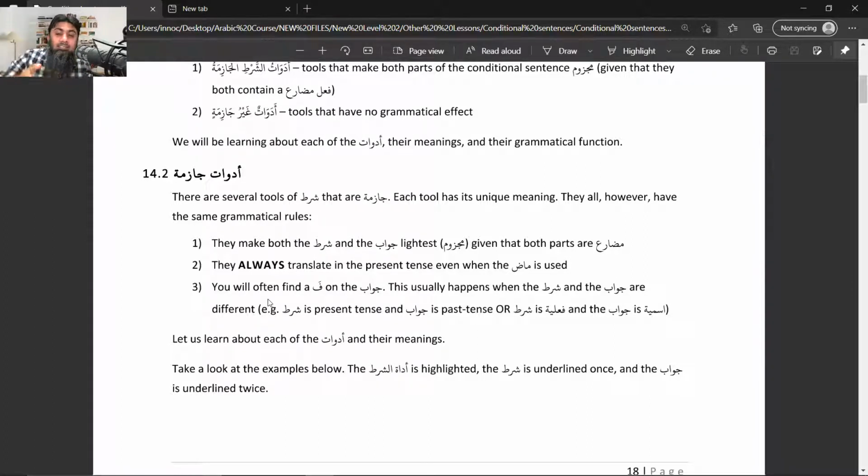In this case, sister, when mudare becomes majzoom, the conditional word, adatu shart, will define that now we will translate by using the word if. Makes sense, sister? A bit, maybe from the example it will be clearer. Inshallah, the example is coming, inshallah. Yeah.